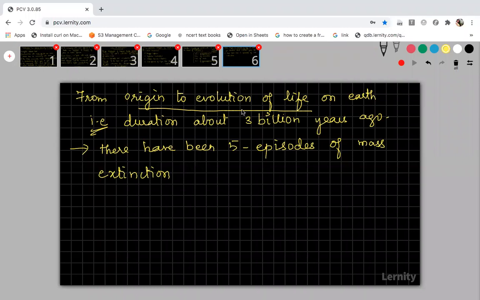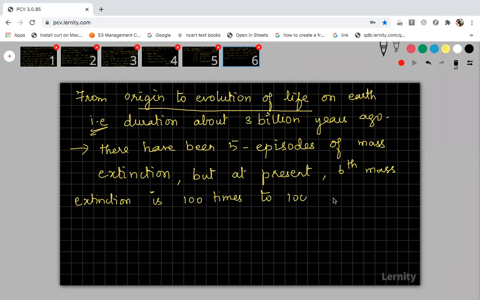Like this, from the origin to evolution of Earth, there have been 5 episodes of mass extinction. But now at present, we are in the 6th mass extinction. The present 6th mass extinction is said to be 100 times to 1000 times faster than the pre-human extinctions.